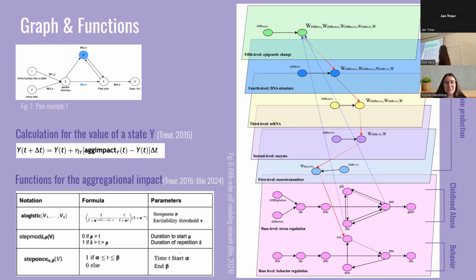If we remember the calculation that I showed before with the aggregational impact, it is possible to choose for every state a different type of function for this. For this, I chose the logistic, step mod, and step one's functions. And so for every time step, the values of all these states will be calculated using one of these functions.